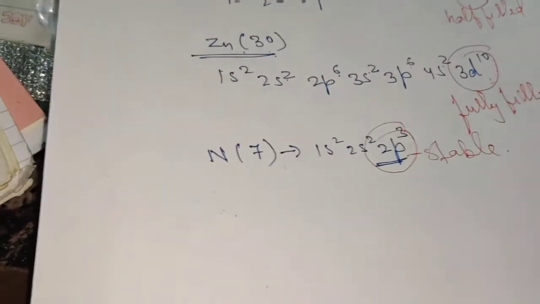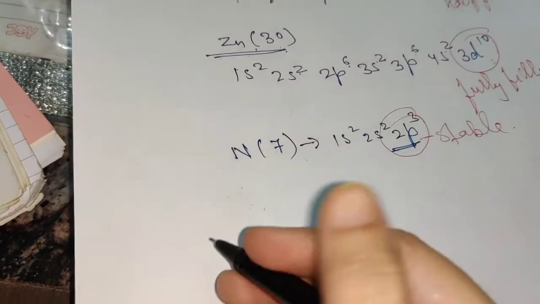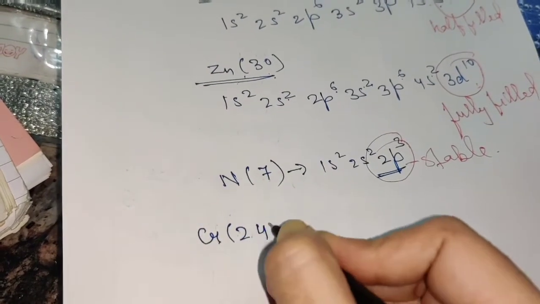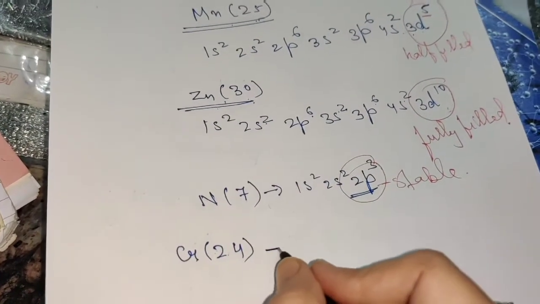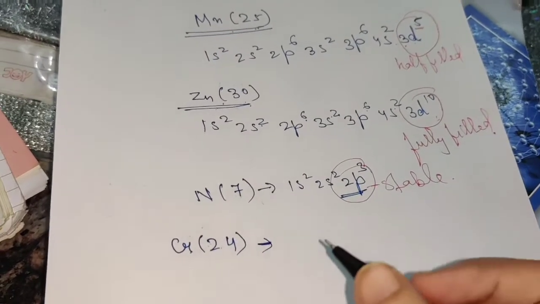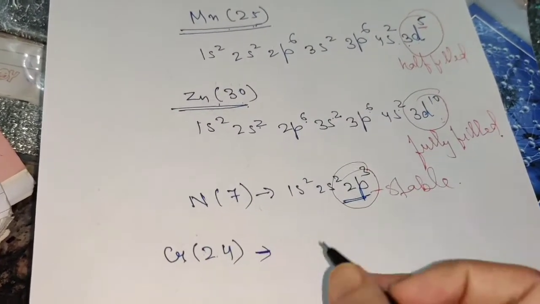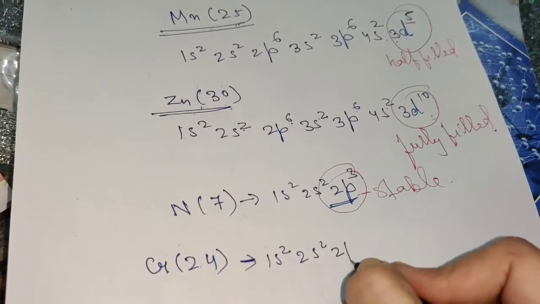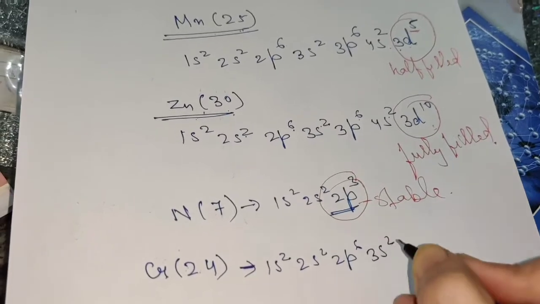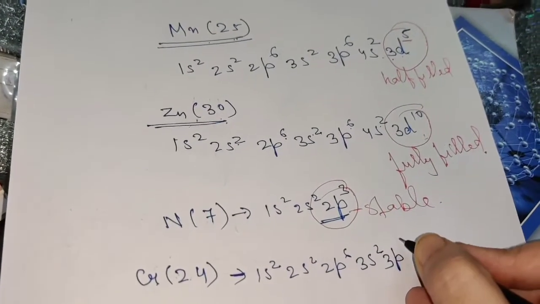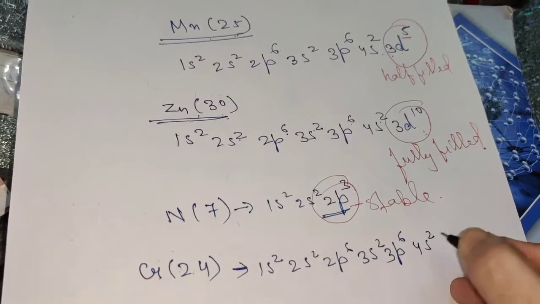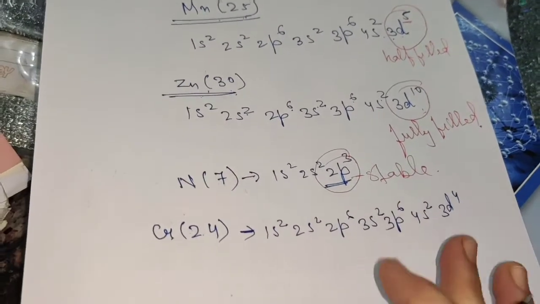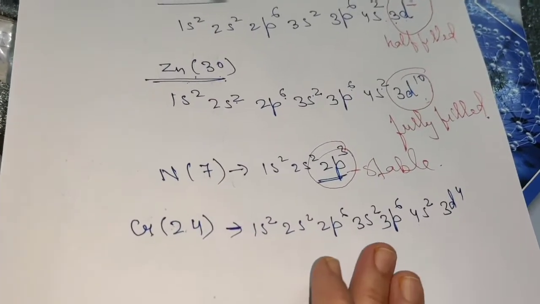Now coming to exceptional electronic configurations. First of all, I'll take the example of chromium. Chromium is atomic number 24. When you write down the electronic configuration of chromium, you will write 1s2, 2s2, 2p6, 3s2, 3p6, 4s2. We are left with 4 more, so it will be 3d4. This is the expected electronic configuration.